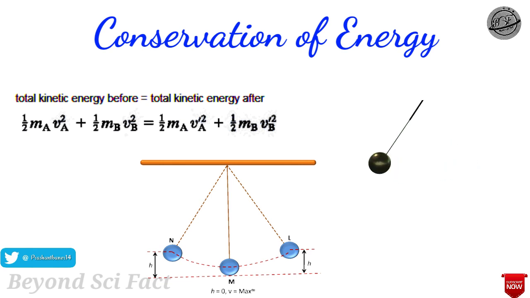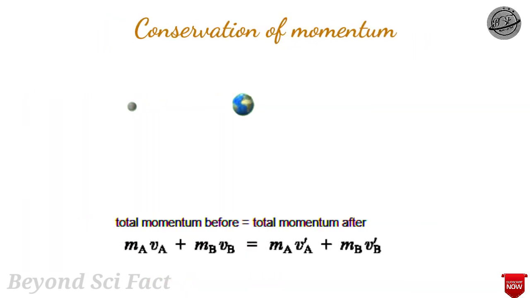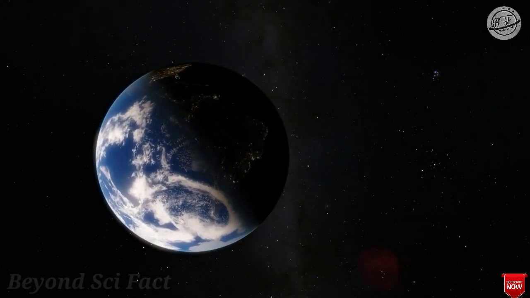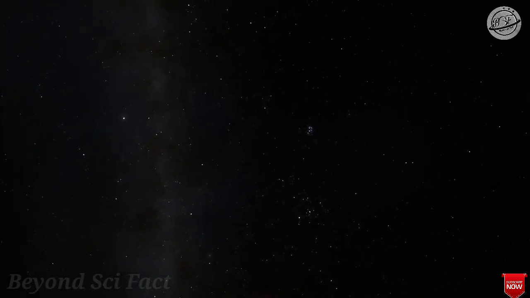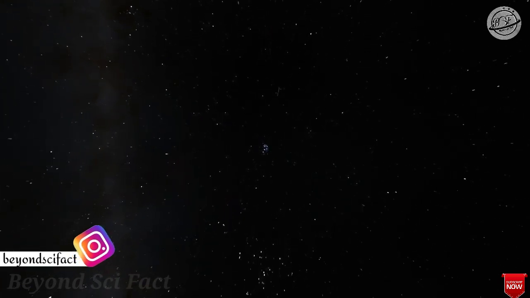We also call this conservation of energy, and hence it would be proved that it follows a symmetry. Let us take another example. If an object is rotating around our Earth in a fixed orbit, then we know that its angular momentum is conserved at any point on that orbit, which we call conservation of angular momentum, and by this we can again say that it is symmetric. We have all studied conservation of energy and momentum, but we don't know why they are conserved. This can only be explained by symmetry. I hope you now understand what symmetry is.